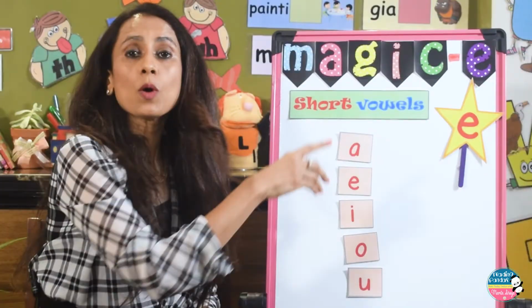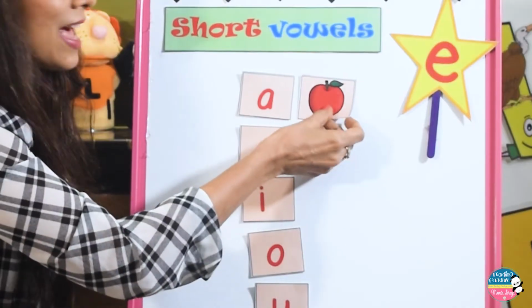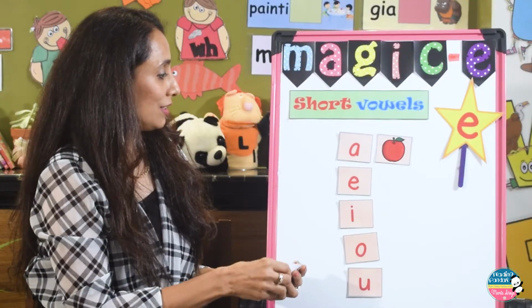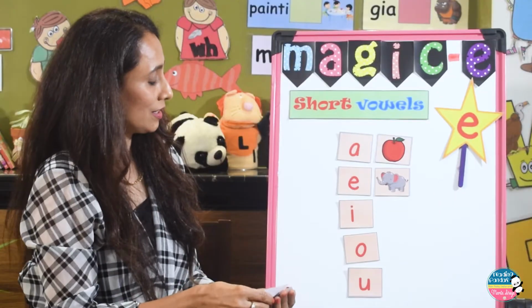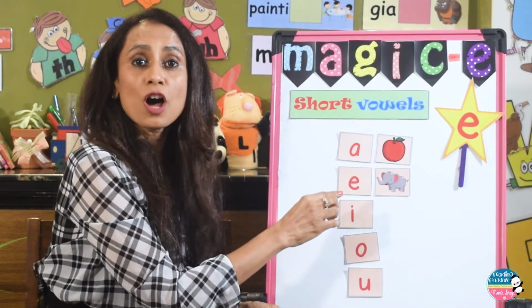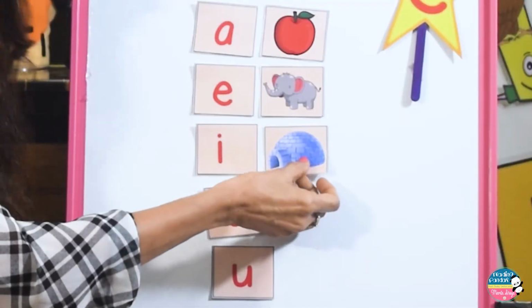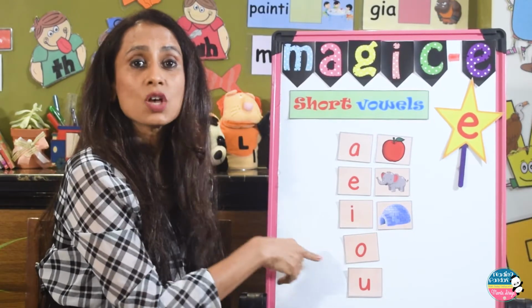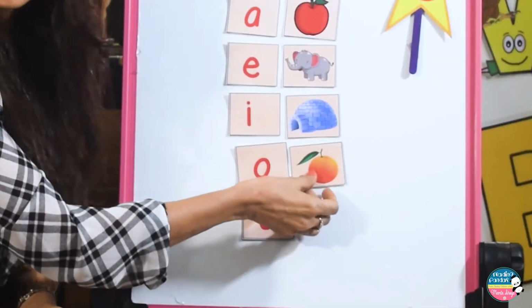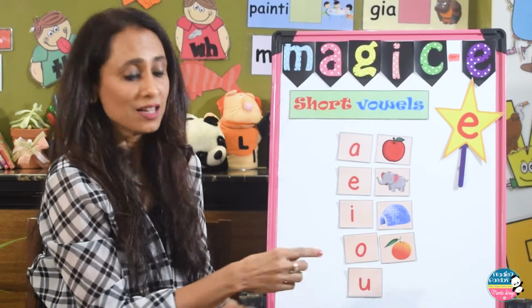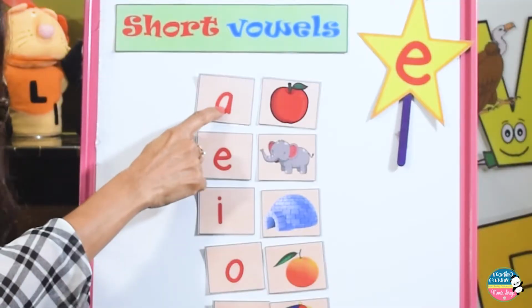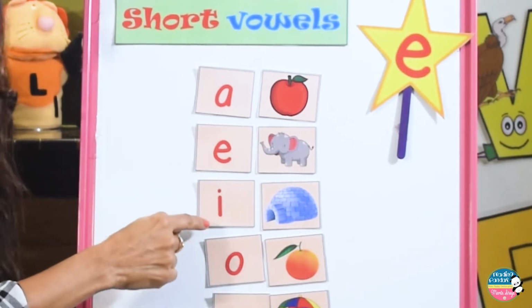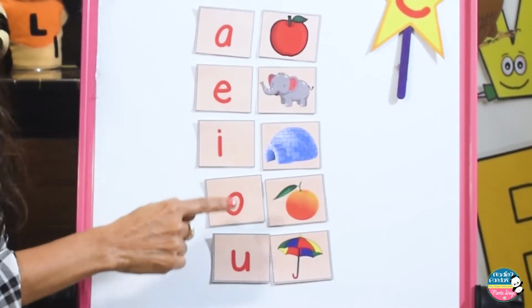Now let's get on to the short vowel sounds. Now the short vowel sound for A is A as in apple. Short sound for E is E as in elephant. Short vowel sound for I is I as in igloo. O is O as in orange. And U is U as in umbrella. So the 5 short vowel sounds are A, E, I, O and U.